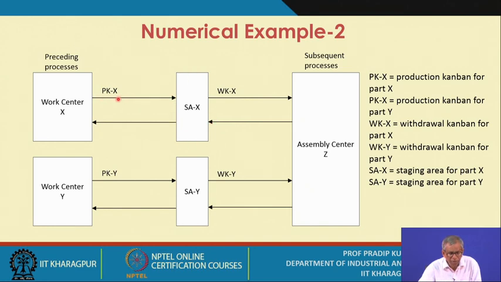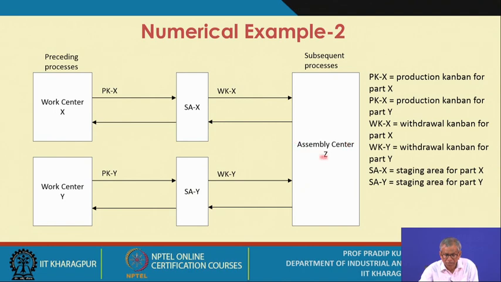The production Kanban moves to the stacking area with the container, and then this is the withdrawal Kanban for the X unit. Whenever you get the withdrawal Kanban, the container moves from the stacking area to the subsequent process. And again, this is the empty container, and it comes to the stacking area, and subsequently with the production Kanban it goes to work center X. Is it okay?